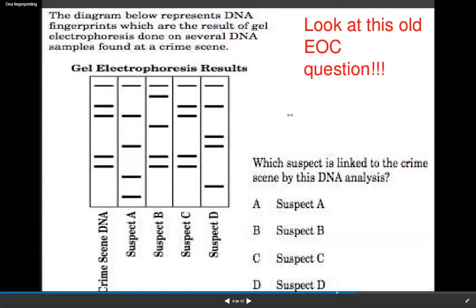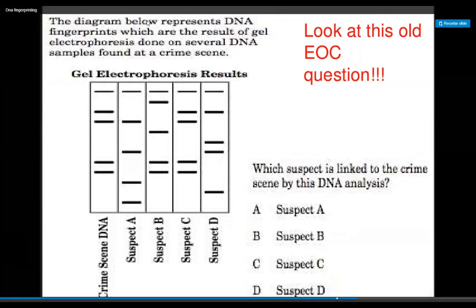What is given in this particular question is that the diagram below represents DNA fingerprinting, which is the result of gel electrophoresis done on several DNA samples found at a crime spot. This is the crime spot DNA molecule, and then there are suspects present: suspect A, suspect B, suspect C, and suspect D. Now, which suspect is linked to the crime scene by this DNA analysis? Please tell me, which suspect is related to the crime scene? Please look and tell.